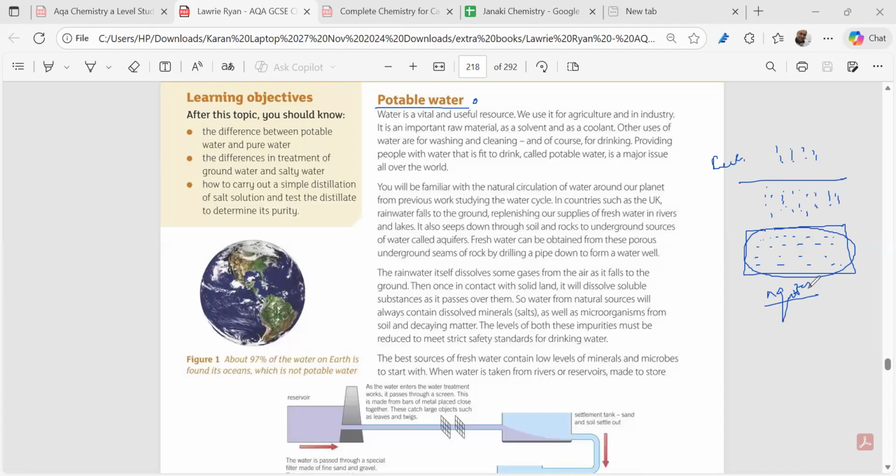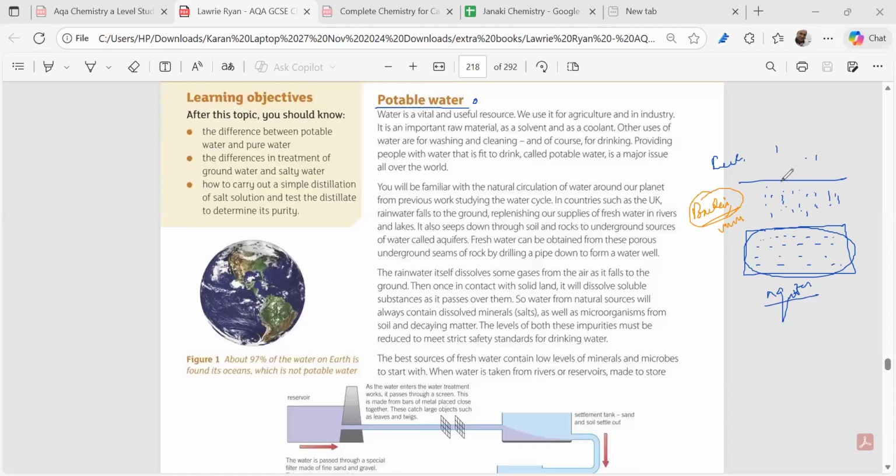Now, when we need groundwater, we have to drill a pipe and pump it. Now, this is a very important part. We have to know some important things which happen when water falls on the ground. In the soil, we have bacteria and viruses, mainly bacteria.